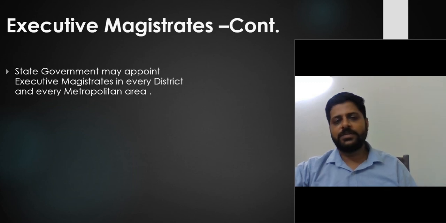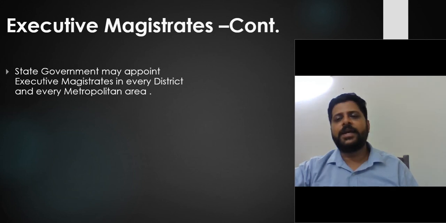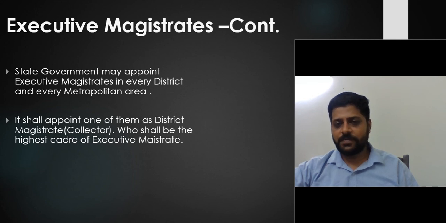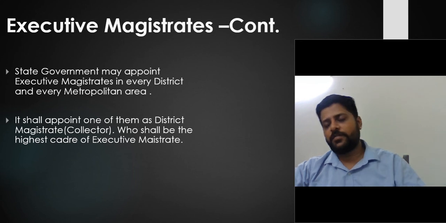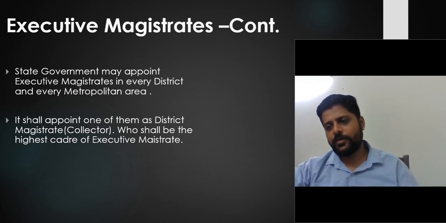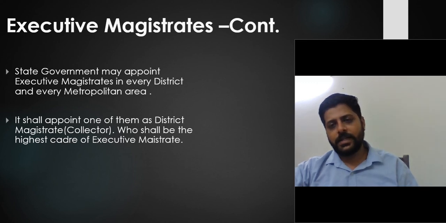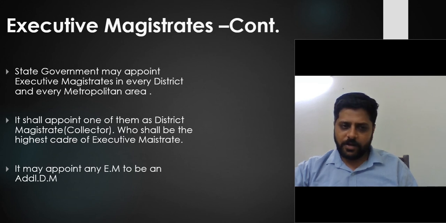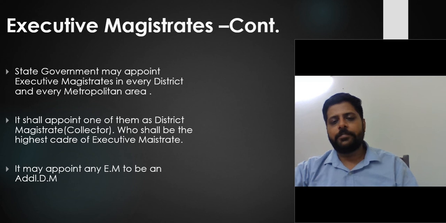The executive magistrate will be appointed by the state government in every district and in every metropolitan area. It shall appoint one of them as a district magistrate, which is popularly known as collector, who shall be the highest cadre of the executive magistrate. He will be promoted from executive magistrate to district magistrate, and he'll be known as the collector of that particular district. And the state government may appoint an executive magistrate to be an additional DM.